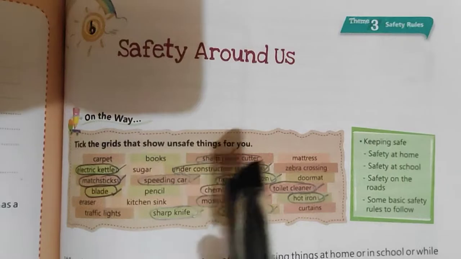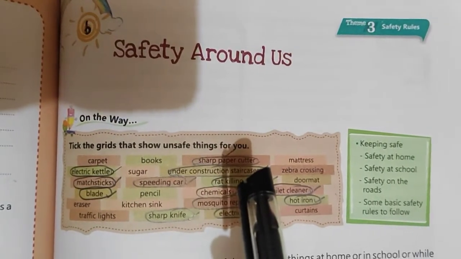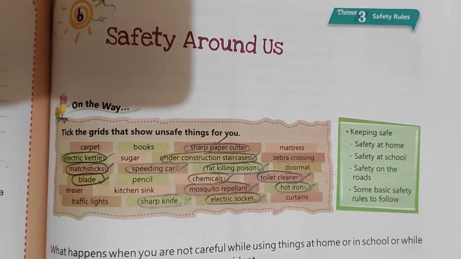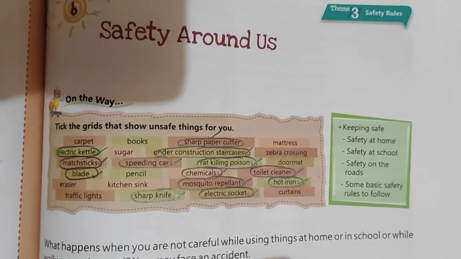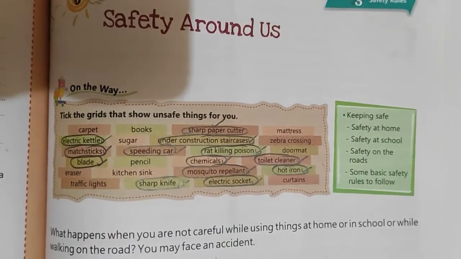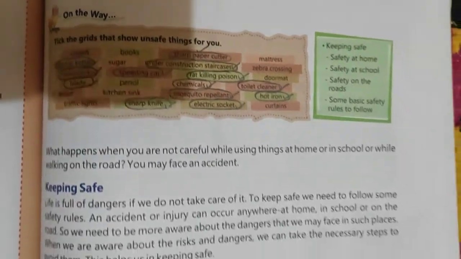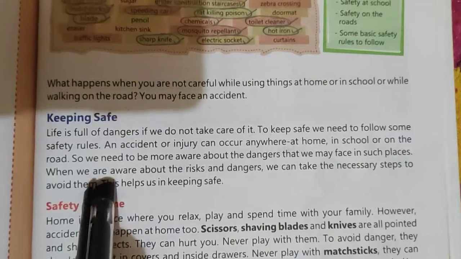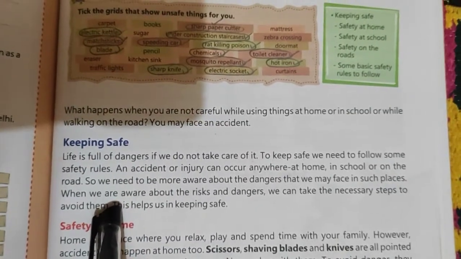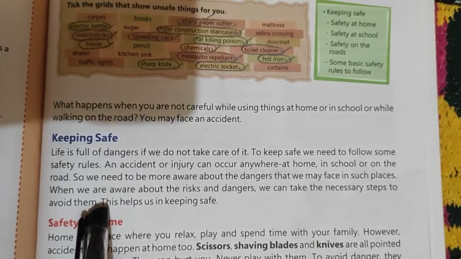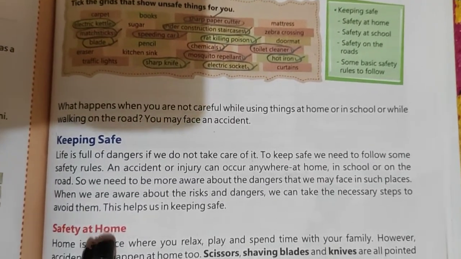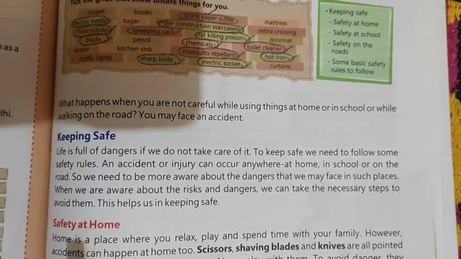So what do you mean by safety around us? It means wherever we are, whether we are at home or at school or in the market, we are supposed to follow the safety rules, like when you are going on the road or you are in the school or at home. It is very important for us to keep ourselves safe from all dangers.